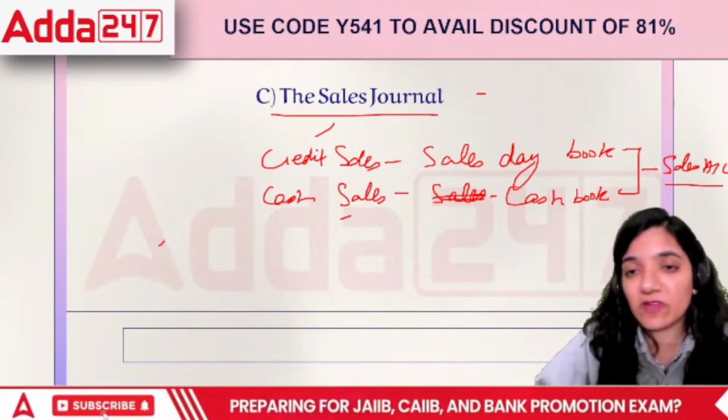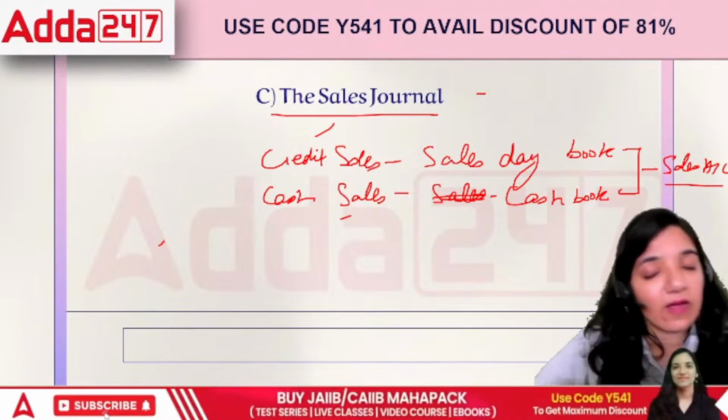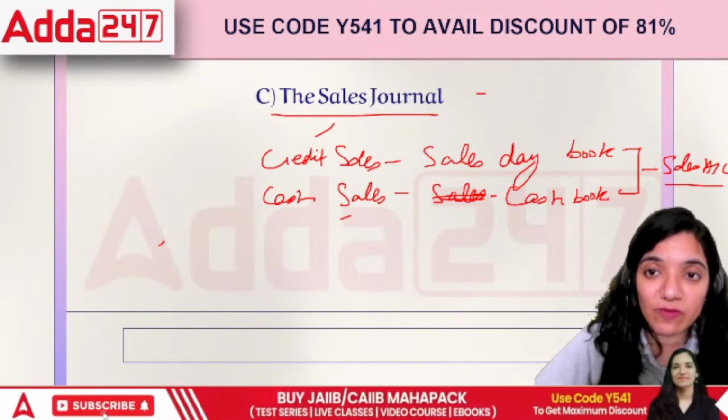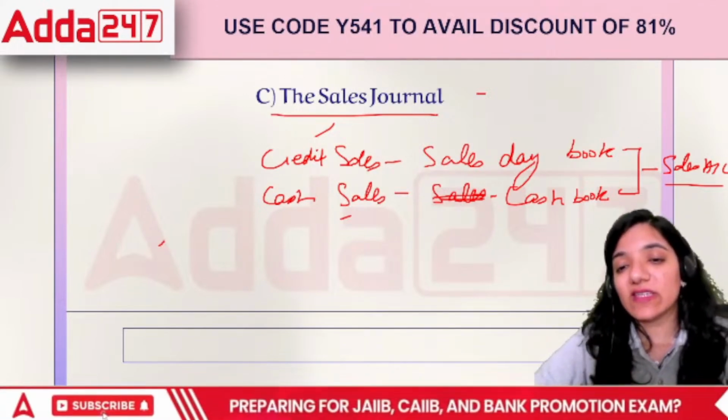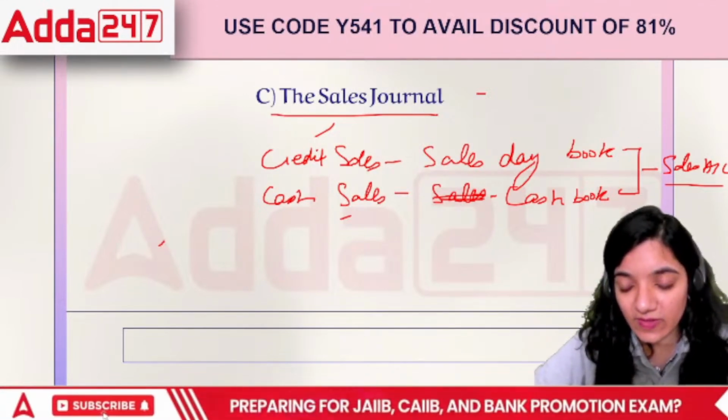Credit sales are a part of the sales day book. Cash sales are shown in the cash book because we receive cash from it, and combined cash and credit sales will be a part of the sales account. Right?